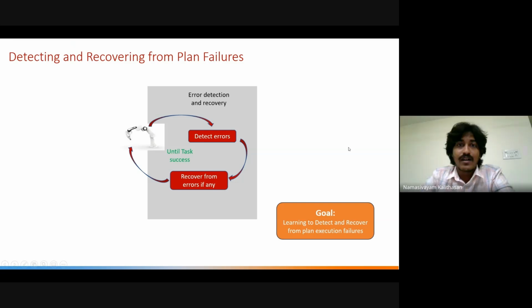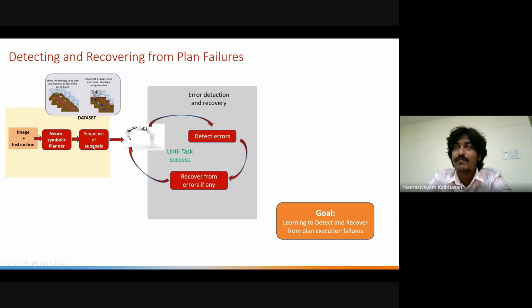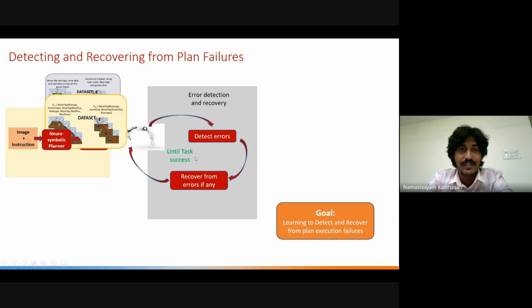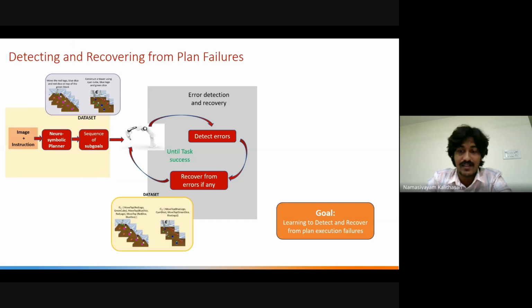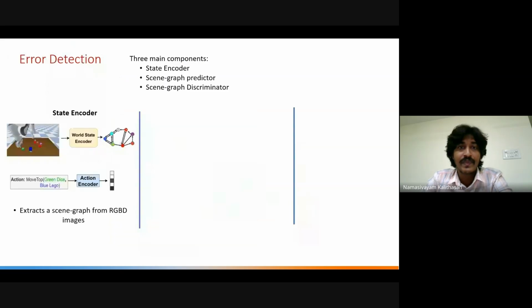Sure. So the problem is, given a sequence of actions, we should be able to detect and recover from errors. The sequence of actions is coming from a neuro-symbolic planner, which already has a data set of instructions and keyframes, and we want to use the same data set to train the detection and recovery model as well, without having any additional annotation of failures. So that's the problem statement.